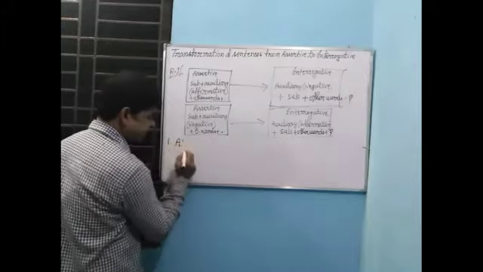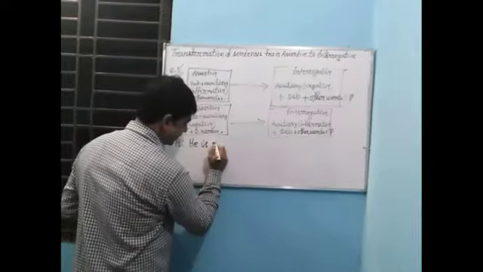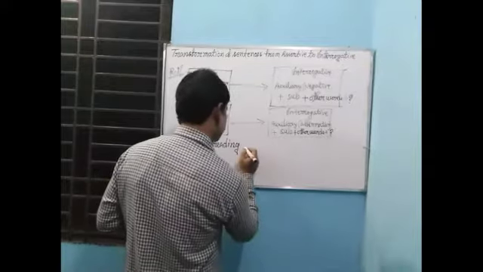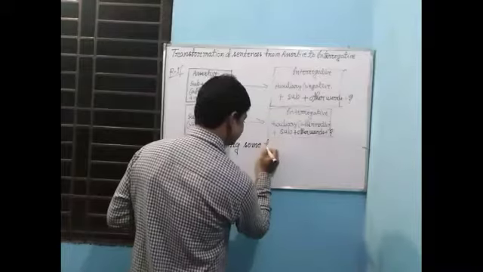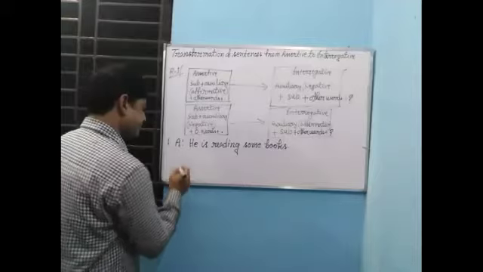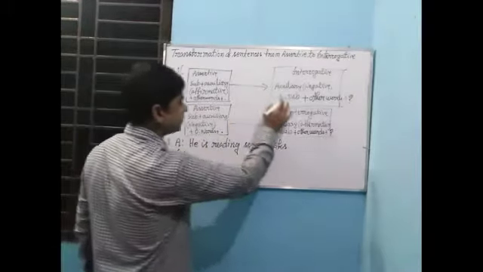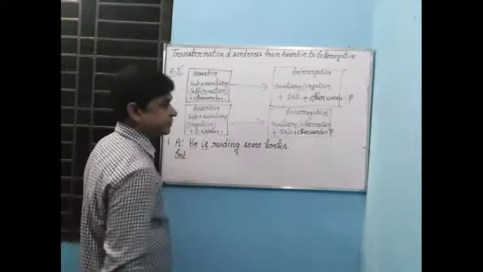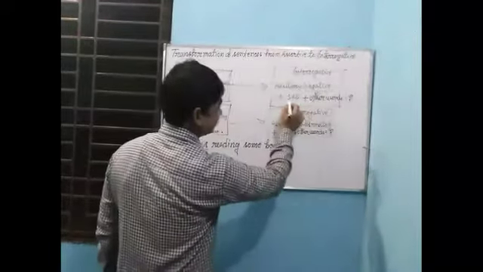Suppose in an assertive sentence we have got: He is reading some books. If you want to make it interrogative, you have to follow the rule, because after the subject you have got an auxiliary verb and it is an affirmative verb, and you have to make it negative before the subject.